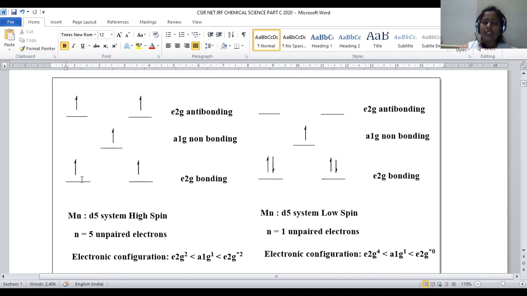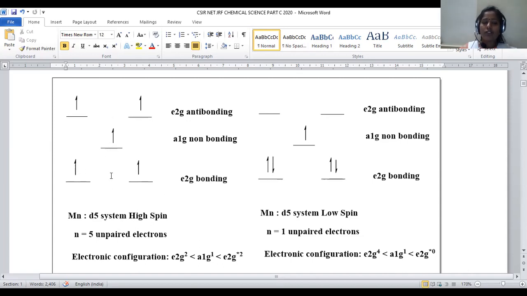In a high spin complex, what happens? Here the energy levels are regarded as 3 levels. One is the e2g bonding level, the second is the a1g non-bonding level, and the third is the e2g anti-bonding level. Three levels are possible for this d5 system of manganese, right? Whenever 5 electrons are in high spin nature, orbitals are singly occupied first, and later pairing is possible if extra electrons are there.